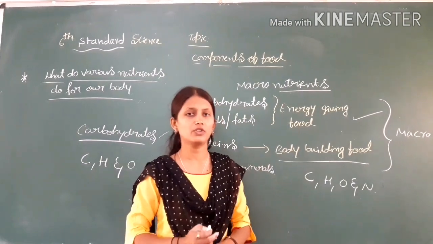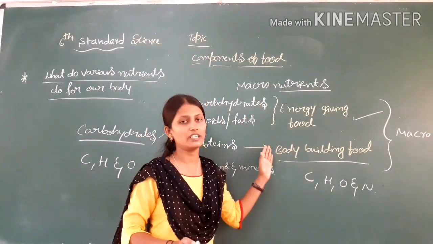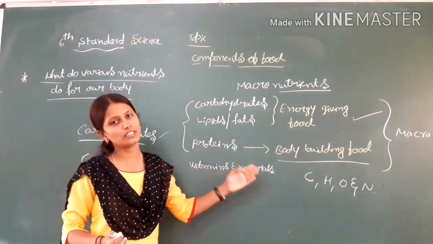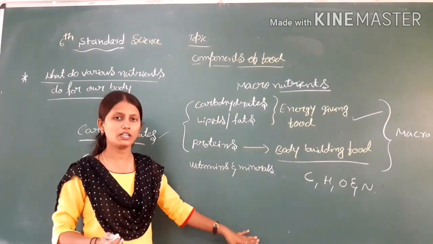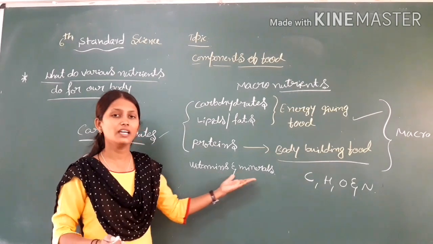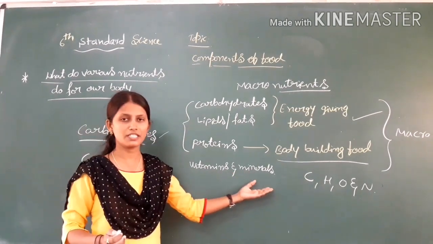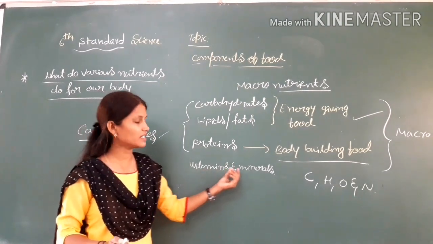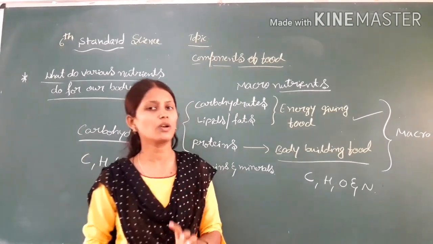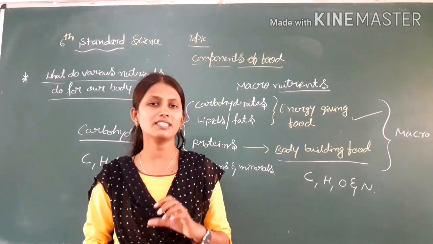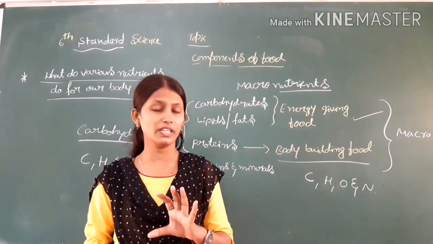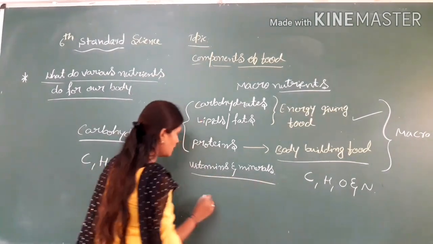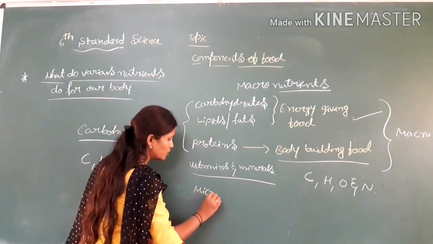So does our food contain only these three nutrients? No. With this, our food also contains vitamins and minerals, fiber and water. Then what are the vitamins and minerals present in our food? Now we will discuss one by one. Vitamins and minerals we require in a small quantity, so we call them the micronutrients.